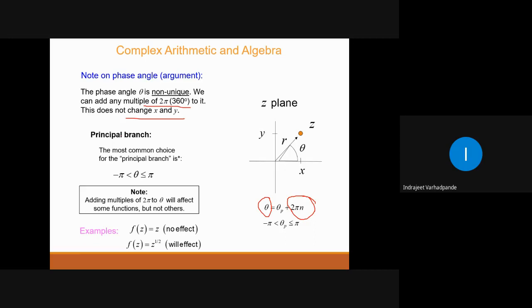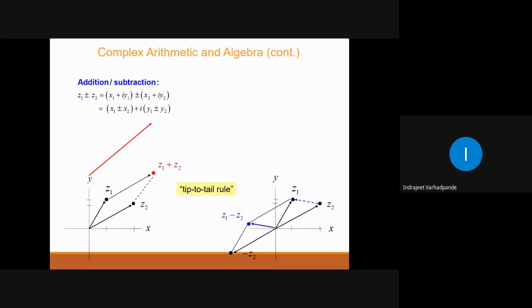So if I write theta as theta plus 2 pi, the value will still be the same, or any multiple of 2 n pi. N can be 1, 2, 3 and so on. So that becomes 2 pi, 4 pi, 6 pi, etc. So theta will never change whether you add 2n pi or 2 pi to it. Accordingly, let's see how the arithmetic or algebra of the complex variable goes.